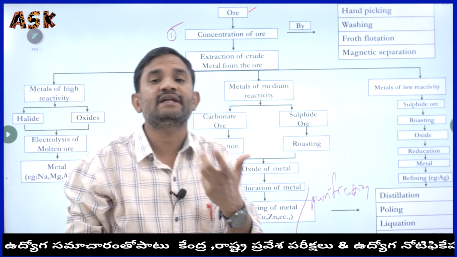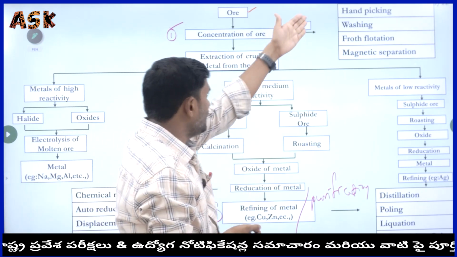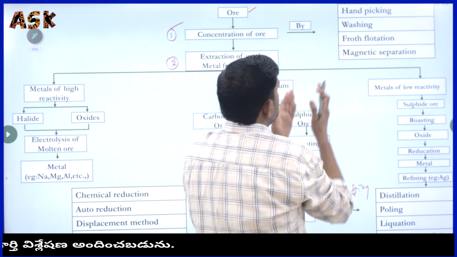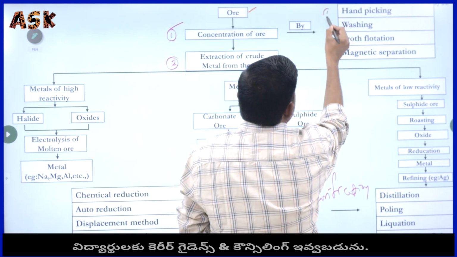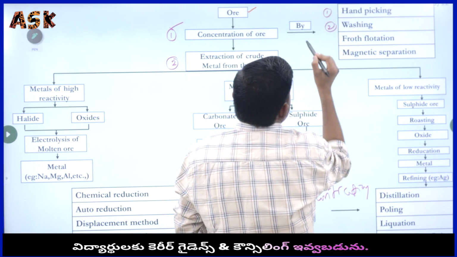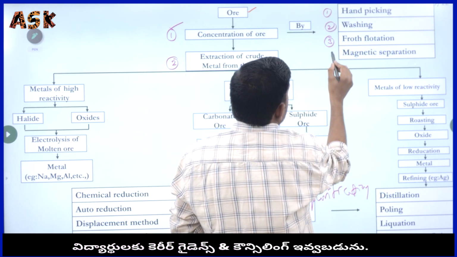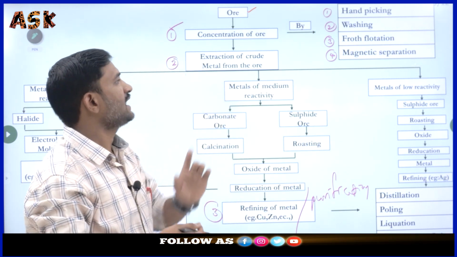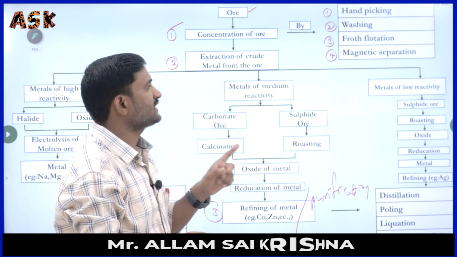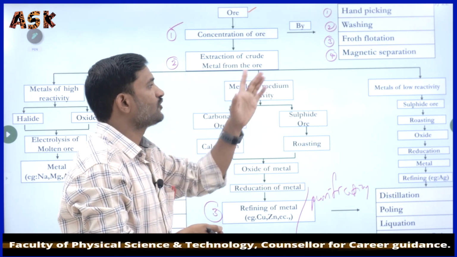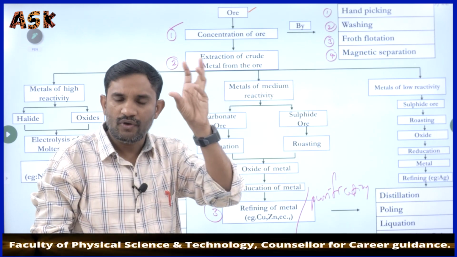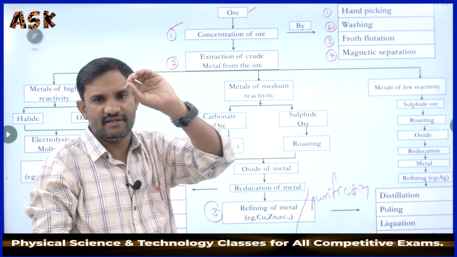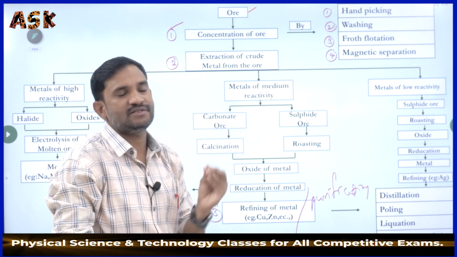The first step, concentration of ore. How can we concentrate the ore? There are various methods within our syllabus. First method is hand picking, second method is washing, third method is froth flotation, fourth method is magnetic separation. Simply you have to keep in mind only the names of the methods, not the process. The process is unnecessary here.